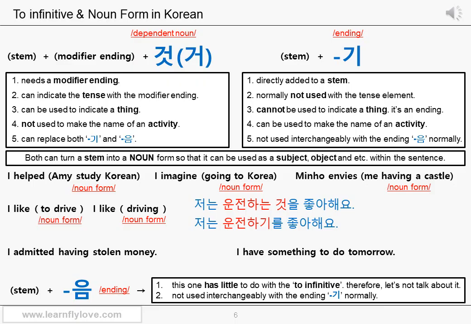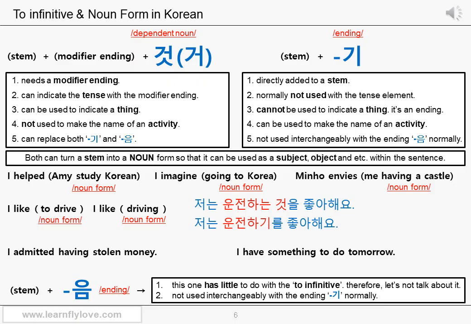As I read it, what I feel is the to do part modifies the pronoun something. Like I have something I should do tomorrow, or I have something I will do tomorrow. Something you should do or you will do in the future. In this case, you can add a future modifier ending to the to do part and let it modify the noun something in Korean. Something can still be the dependent noun 것. Therefore, you cannot use the ending 기 for this sentence either.